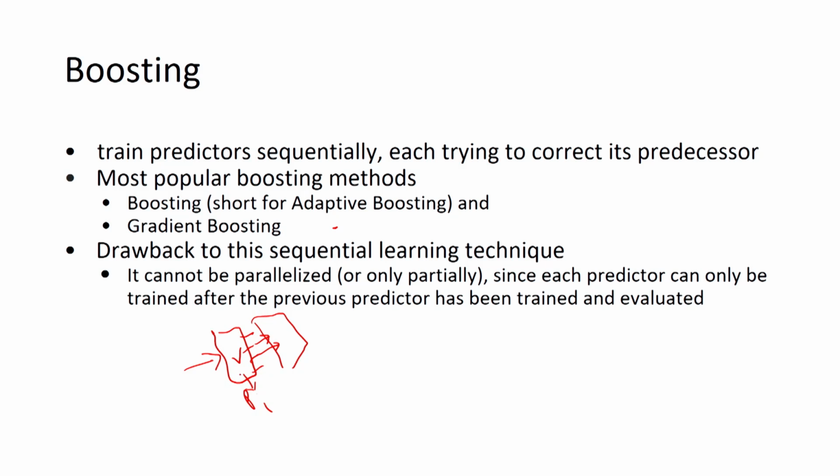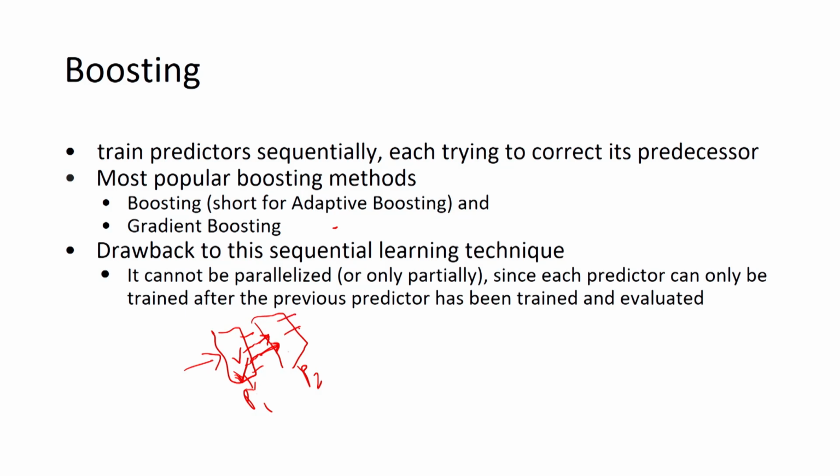Means if it is a classification problem, for this set of instances it was a wrong classification, so we provide these instances to the second predictor. It means the second predictor is trying to correct the errors that were made by the first predictor.